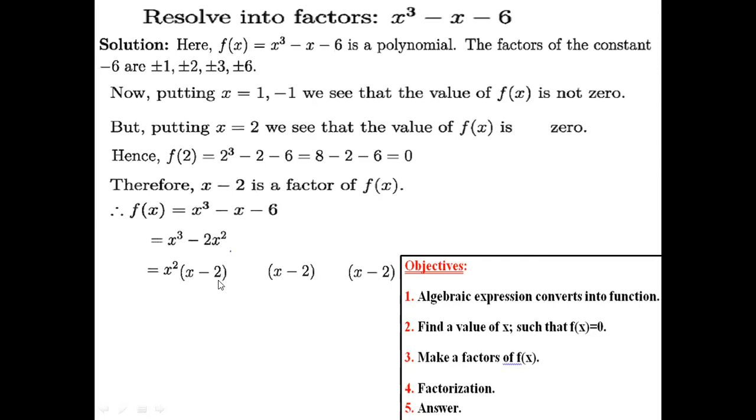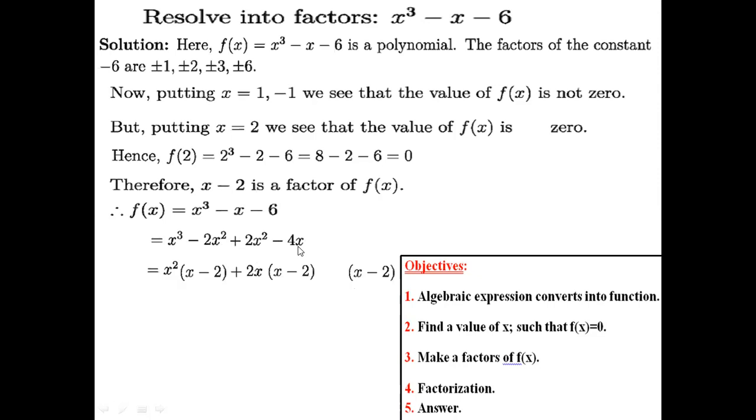These are the first work. The second part is minus 2x square, but here there is no x square term, so we need to remove 2x square. By how? If we can put 2x square here, plus 2x square, then minus 2x square and plus 2x square are gone. That's why we need to multiply 2x into this, so that we get our plus 2x square, then these two are gone.